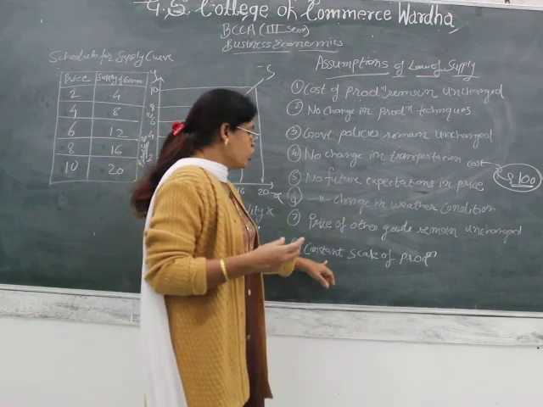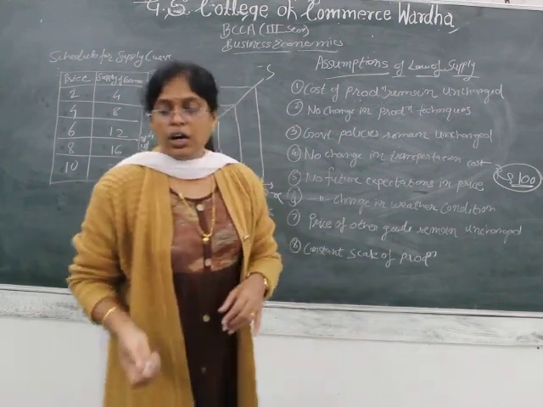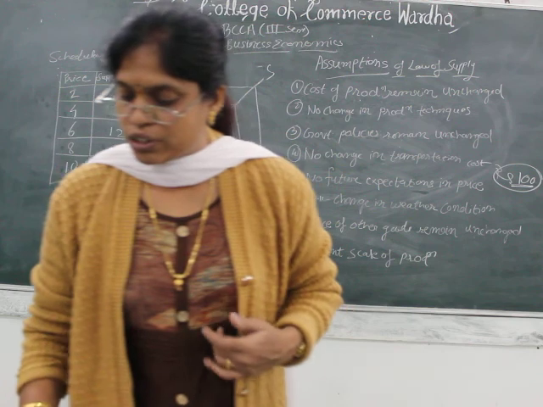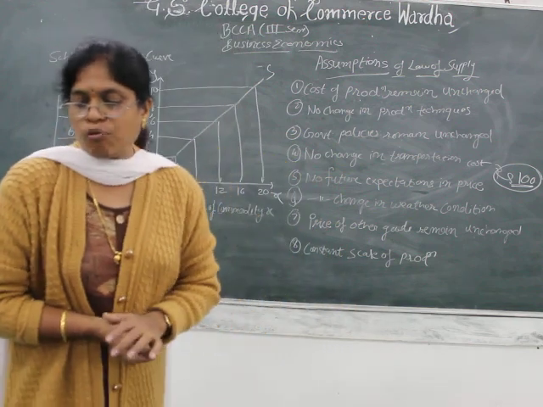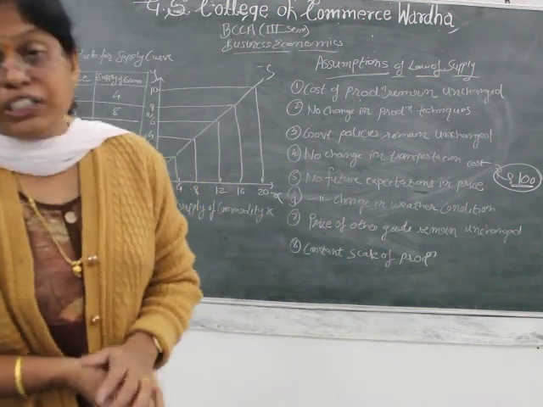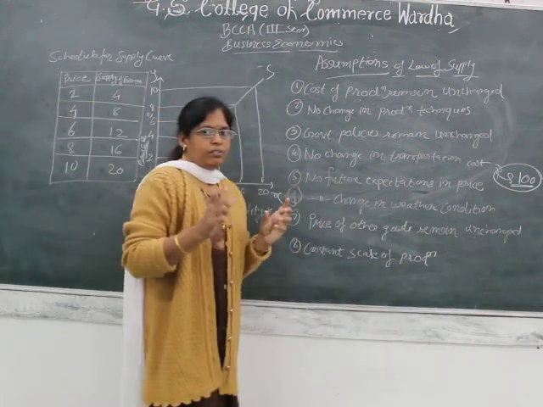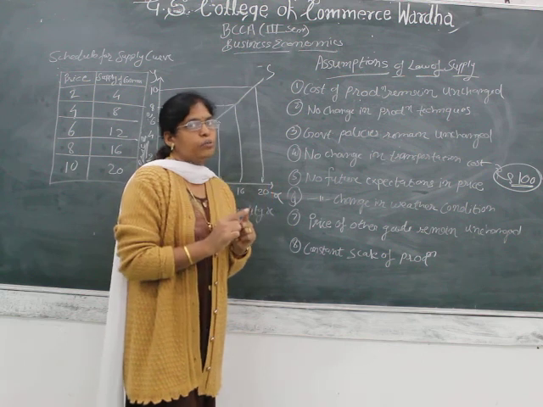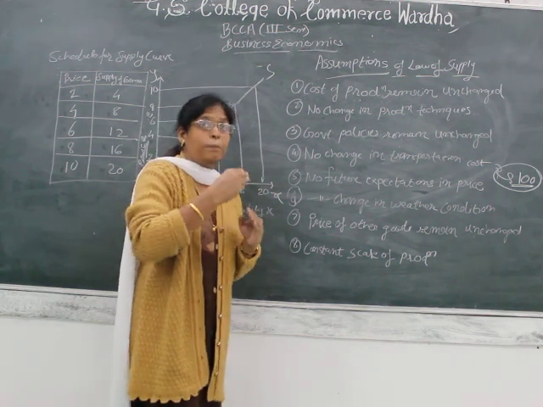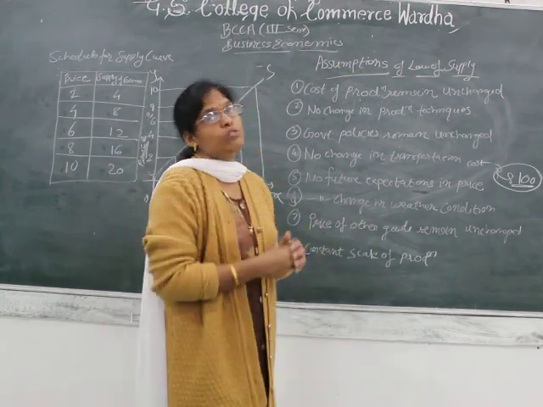And then constant scale of production. Now, what does constant scale of production refer to? It is assumed that the scale of production remains constant during the given period of time, because the quantity of 1000 kgs which he has produced, he has to completely sell his stock of 1000 kgs.